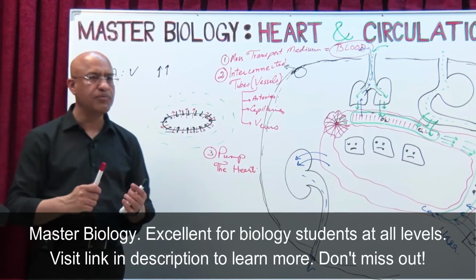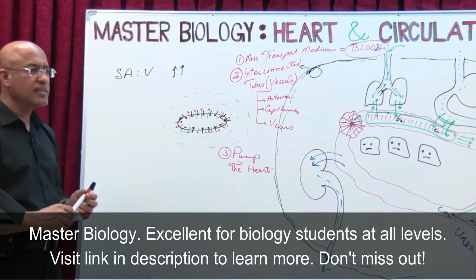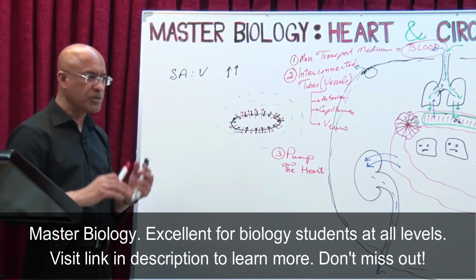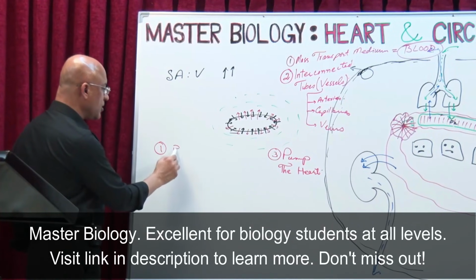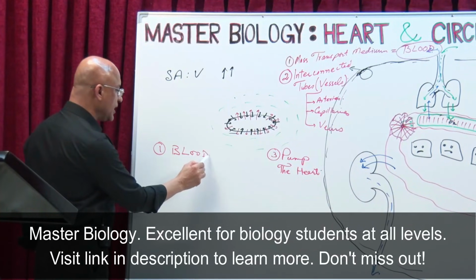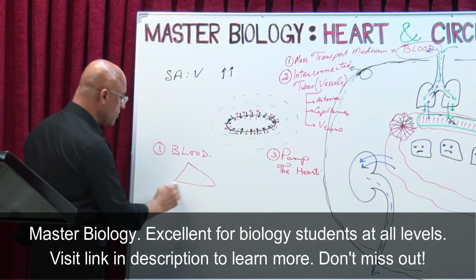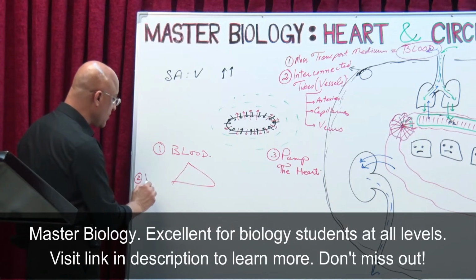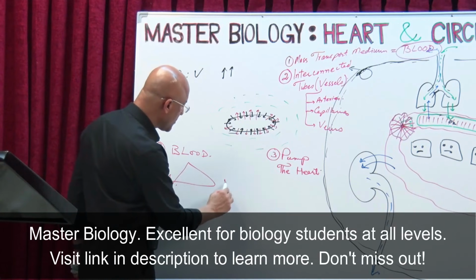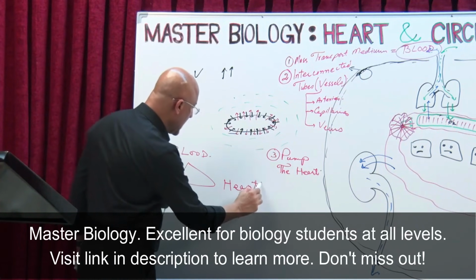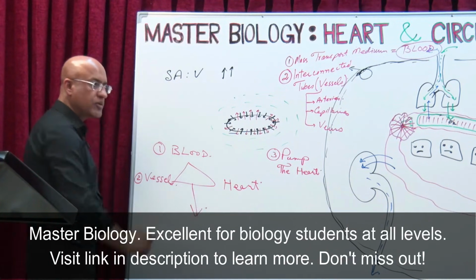So these are the three components everyone remembers. If you ask an average student, he will say that the cardiovascular system or specialized transport system in mammals must have a liquid like blood, number 1, number 2, a system of tubes like vessels, and must have a pump like the heart. And a very good student knows there should be one more thing.